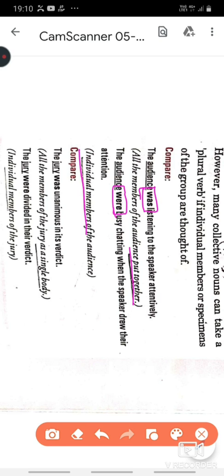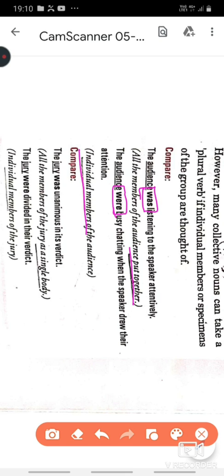Actually, the thumb rule is that if the collective noun is performing the same action or they are being talked about as a unit, the verb will be singular. But if they are divided in their action or divided as a unit, then it will be a plural verb.